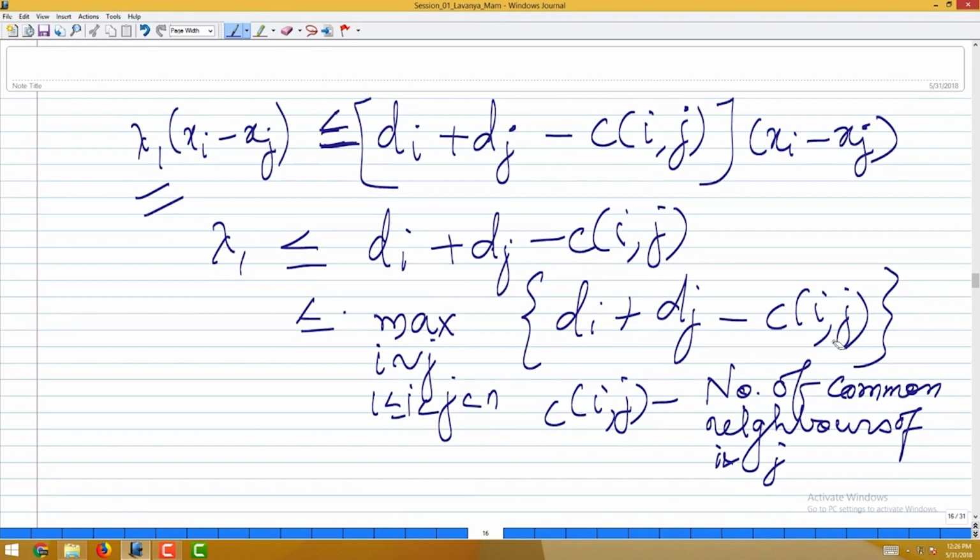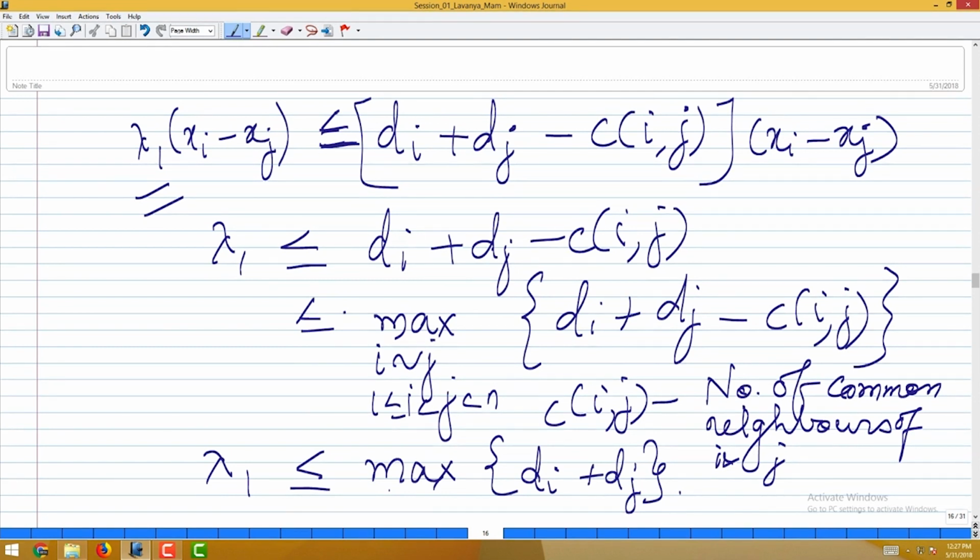So we can immediately see from here that this inequality is still further improved. You could say it is nothing but the maximum over d_i plus d_j. c_ij could be 0 also, that is the worst case. So the worst case possibility is the maximum over d_i plus d_j.